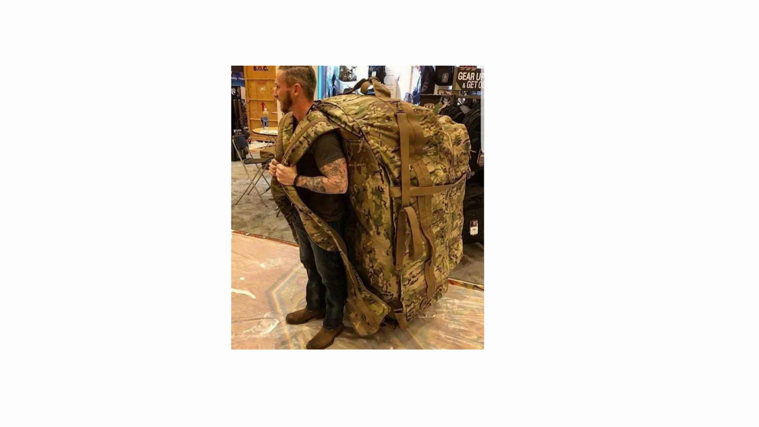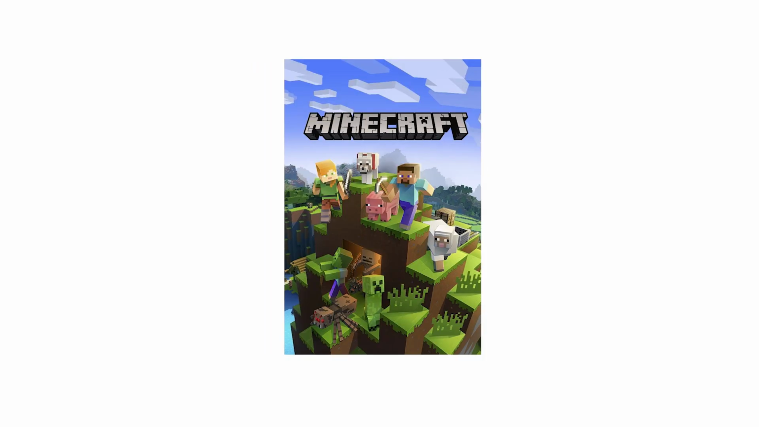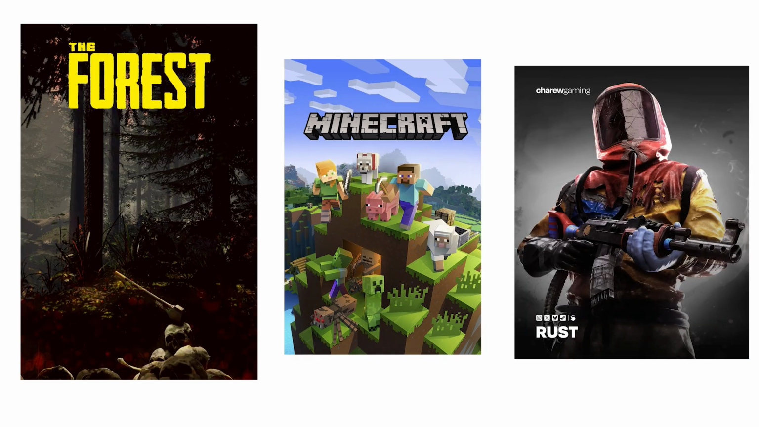These games became more popular with open world and crafting elements. Examples include Minecraft Survival Mode, Rust, and The Forest.